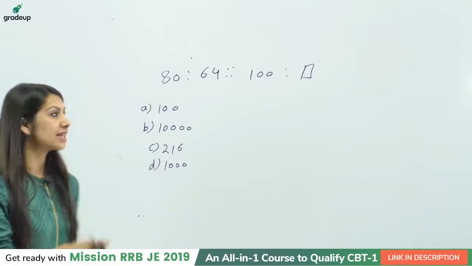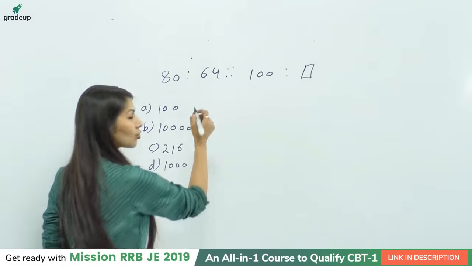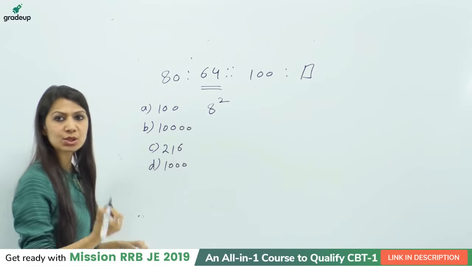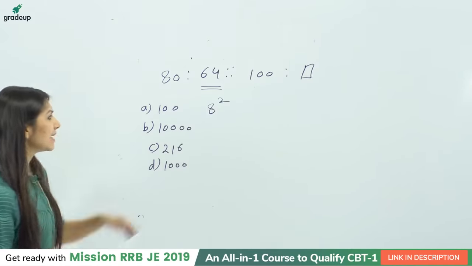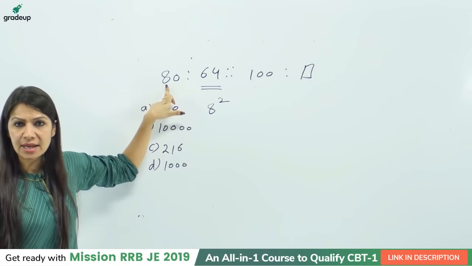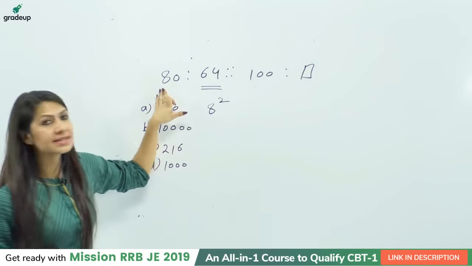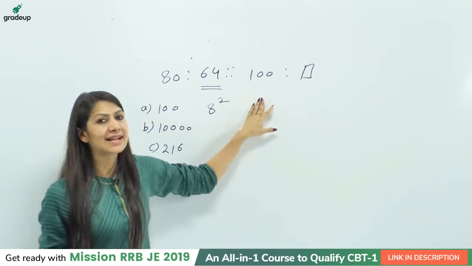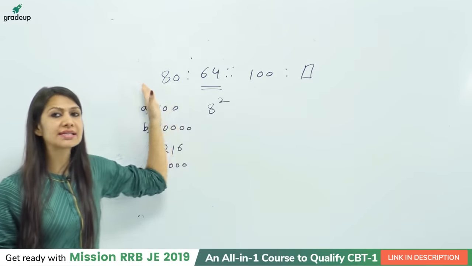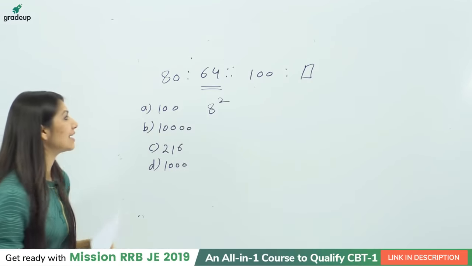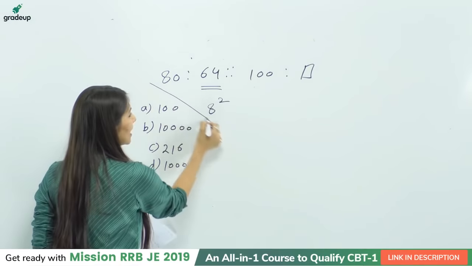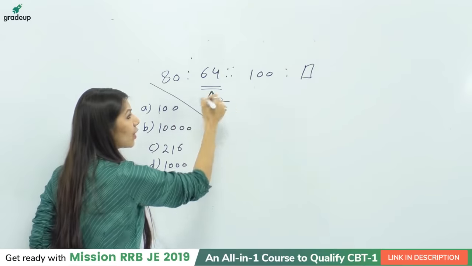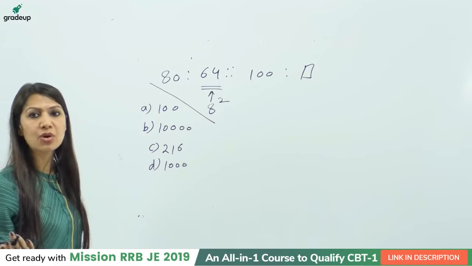Okay, so let's check out the things over here for the next question. Can you notice one thing, student? The 64 is the square of 8. 8 square is 64, right? But 80 is not the perfect square of any number. If I am thinking that this is 9 square minus 1, for example, then this is exactly 10 square. So it is not showing the same kind of analogy, right? So I need to understand whether we can convert 80 into 8 so that I can write the square of 8. I may have 2 or 3 ways.